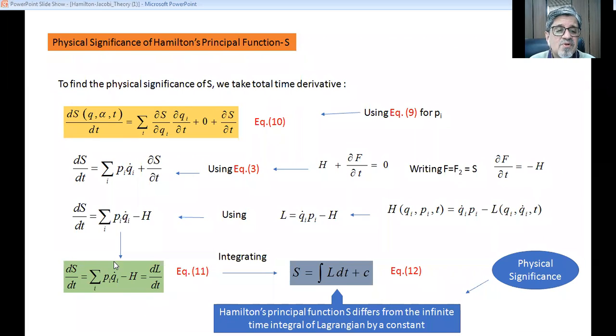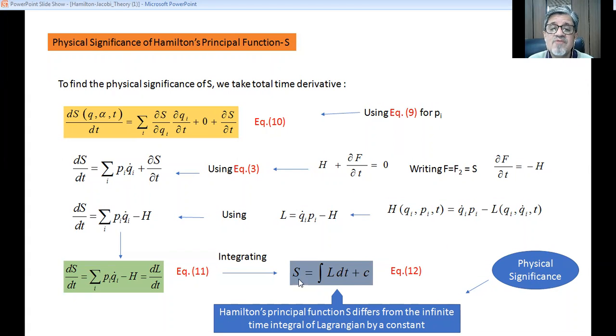So if we write dS by dt equal to L, and if we want to find the solution, we have to integrate it. So if we integrate it, S becomes equal to the integration of the Lagrangian L dt plus C, where C is a constant of integration.